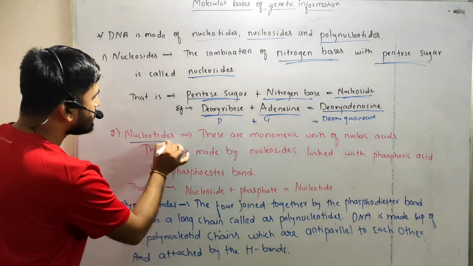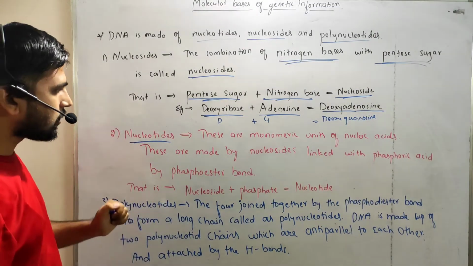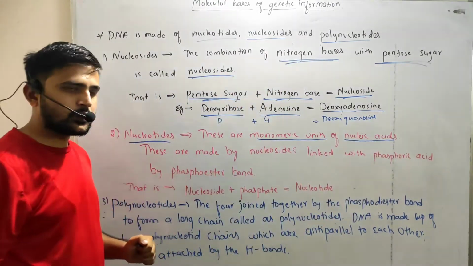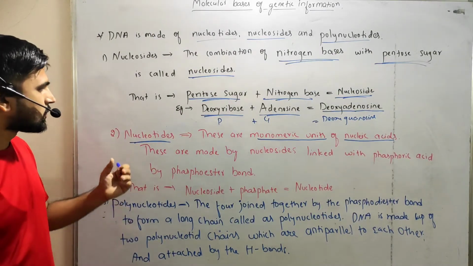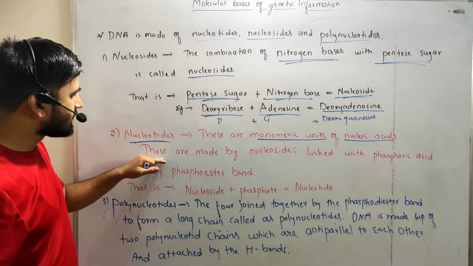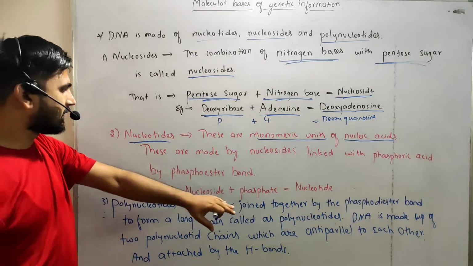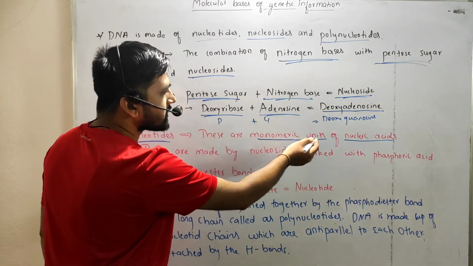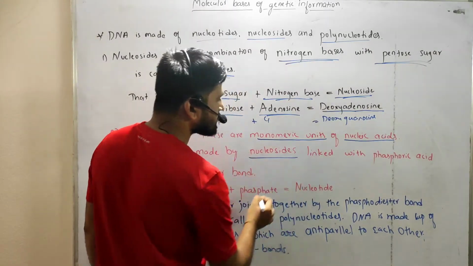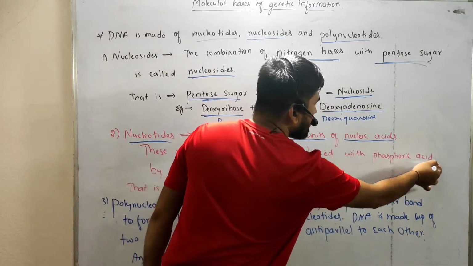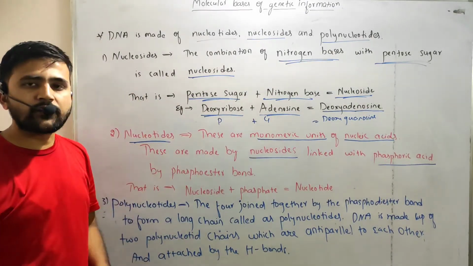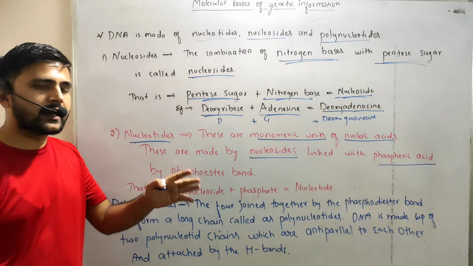And the second one is the nucleotides. Nucleotides are the monomeric units of the nucleic acids. Nucleic acids are nothing but DNA and RNA. These are made by nucleosides linked with phosphoric acid, right? So nucleotides are the monomers of the nucleic acids, that is DNA and RNA.